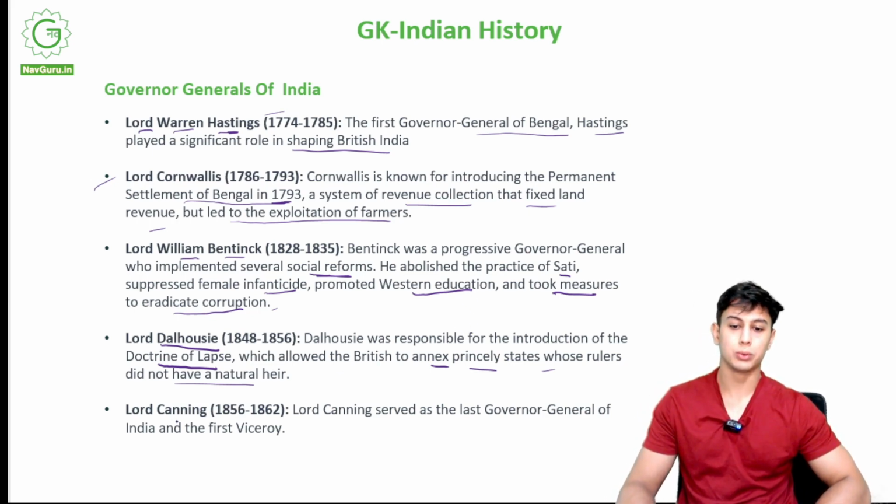Lord Canning. Now, who was Lord Canning? Lord Canning served as the last Governor General of India and the first Viceroy. Okay, so he was the last Governor General of India, Canning, and the first Viceroy.